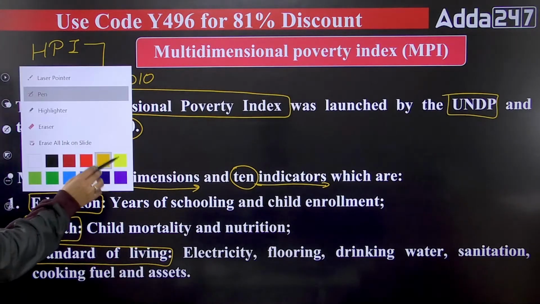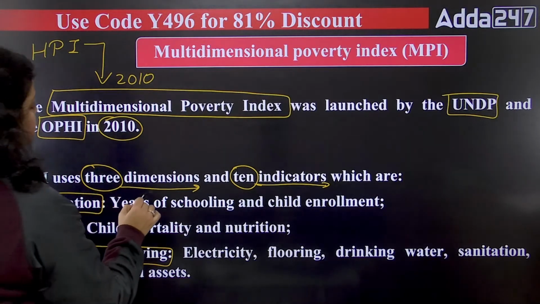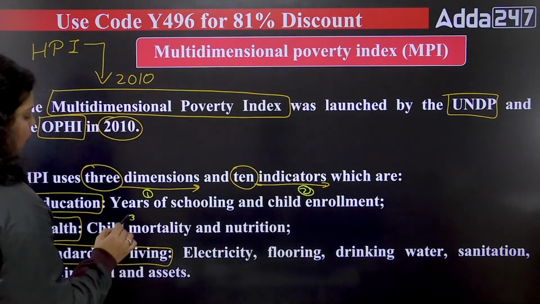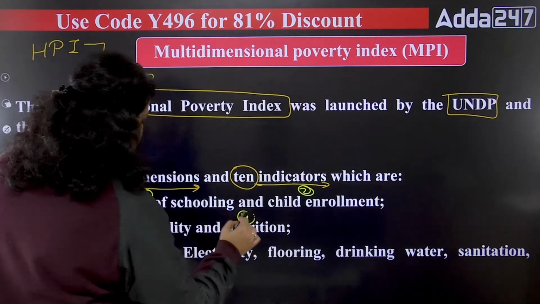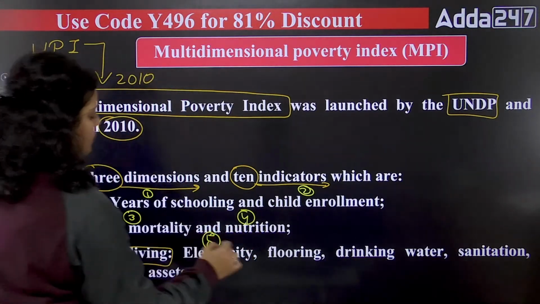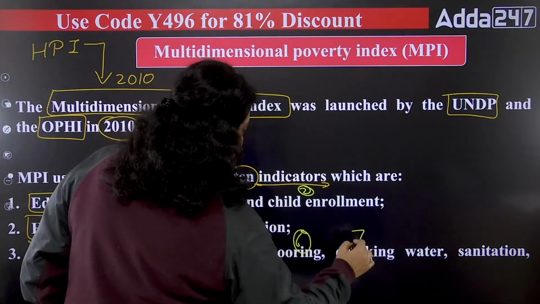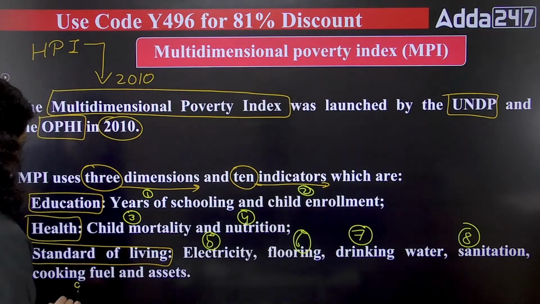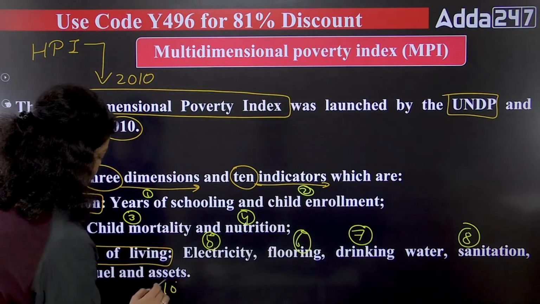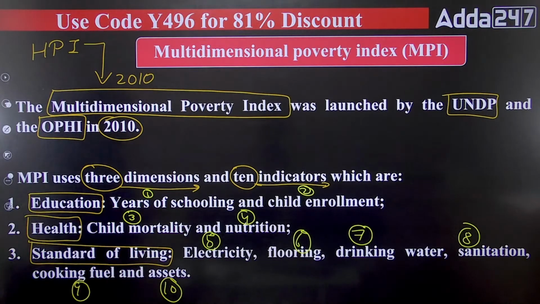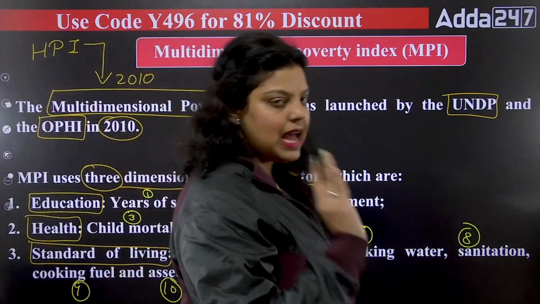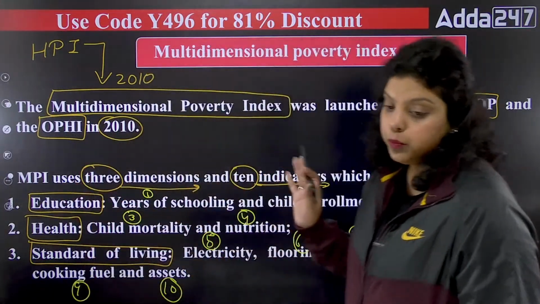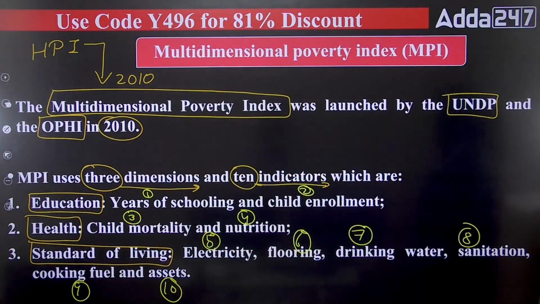And if I talk about the indicators, the first indicator is years of schooling. Second, child enrollment. Third, child mortality rate. Fourth, nutrition. Fifth, electricity. Then flooring, drinking water, sanitation, cooking fuel, and then assets. So these are the 10 indicators. On the basis of these 3 dimensions and 10 indicators, we define how poor people are and whether they are multidimensionally poor or not.